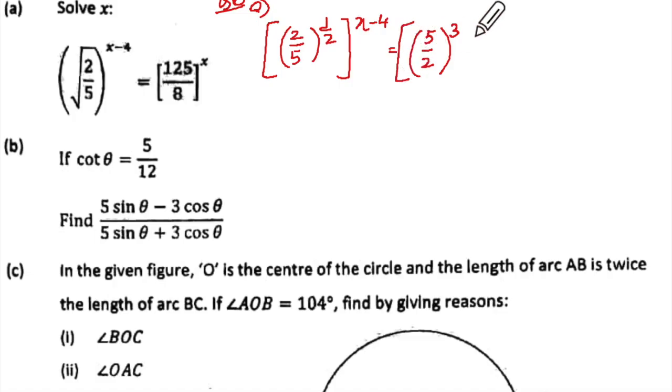And then the whole thing to the power x. Agreeable to you? Yes. So we will have 2 upon 5 bracket to the power x minus 4, the whole thing upon 2, correct? Yes.